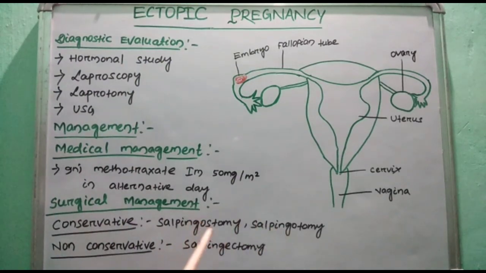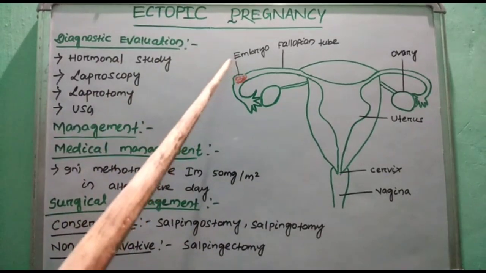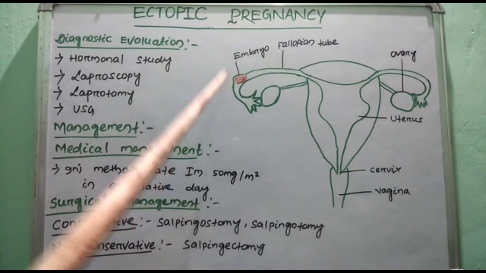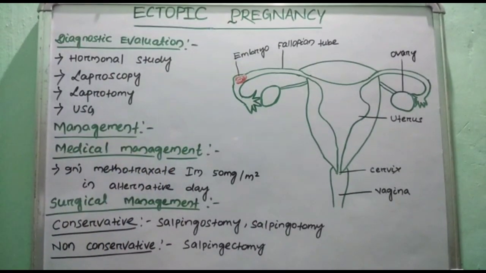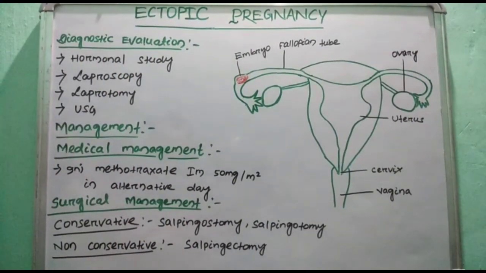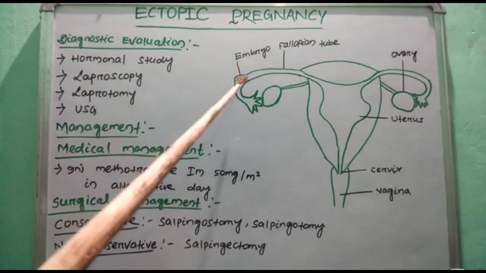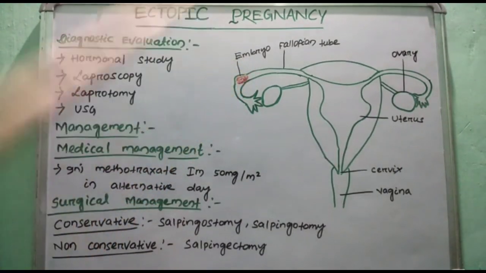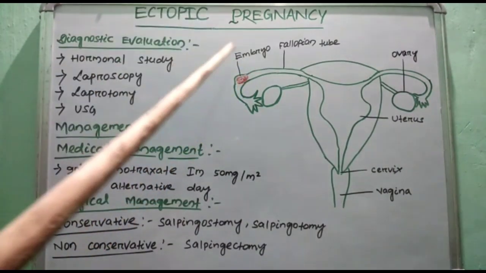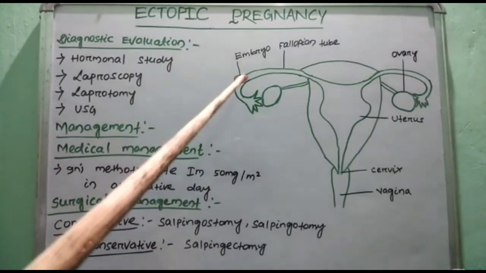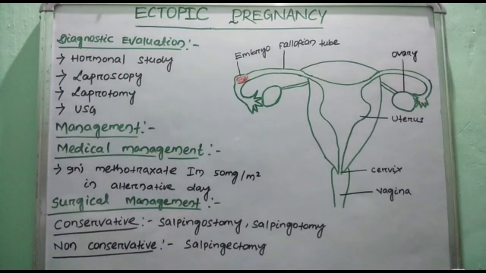In salpingostomy, the surgeon opens where the ectopic pregnancy occurs, removes the product of conception and then stops bleeding by using laser therapy. But in salpingotomy, the surgeon opens where the ectopic pregnancy occurs, removes the product of conception and then sutures the incision site to control bleeding.